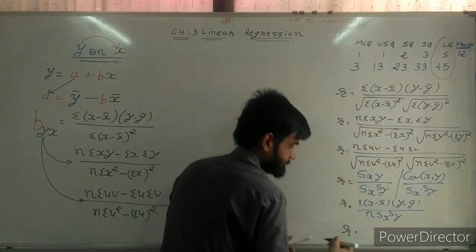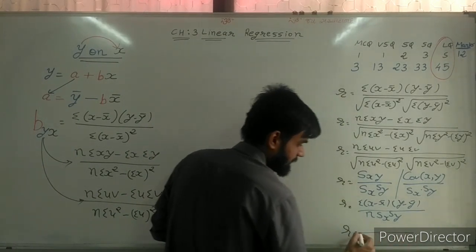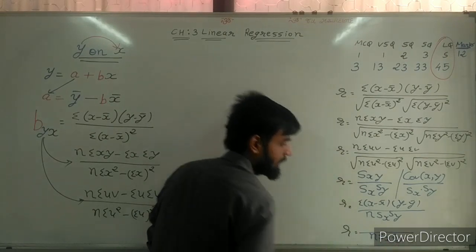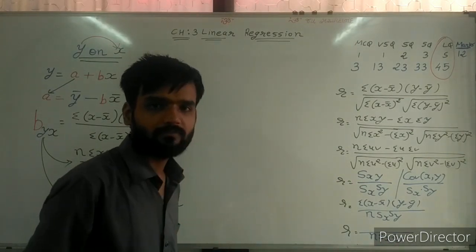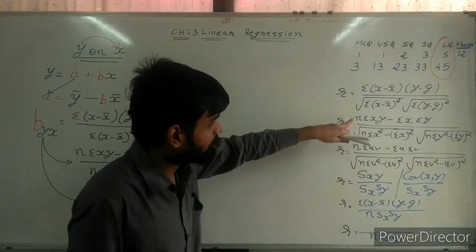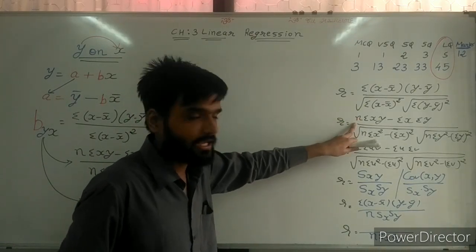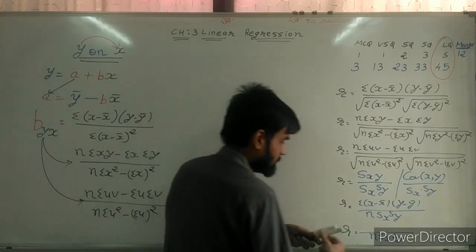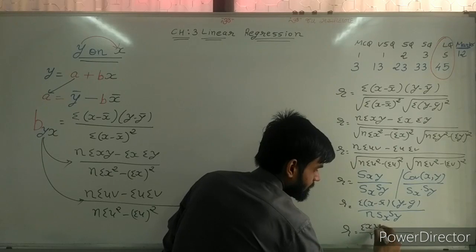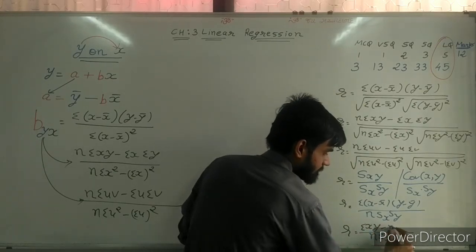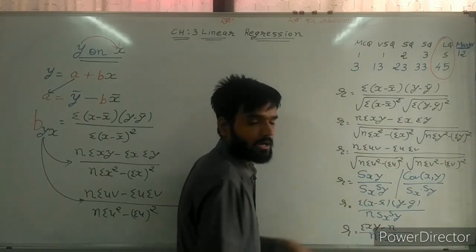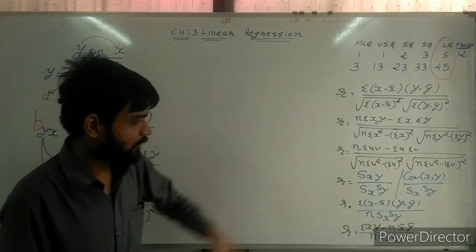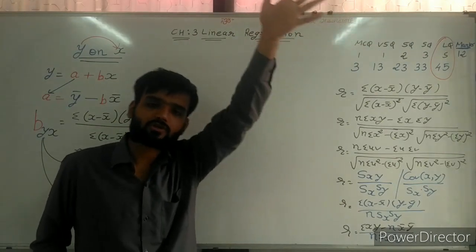So third formula. Denominator remains the same, Sx Sy same. Now in the numerator, the second formula was used. Write n, take n to the back. So sigma xy minus n, write x bar and y bar instead of sigma x and sigma y. So x bar and y bar. These are the three formulas used in short questions.